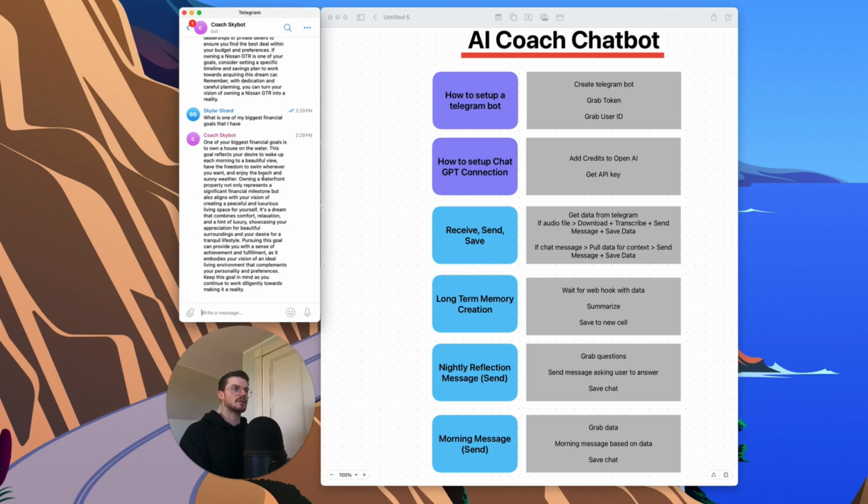This goal reflects your desire to wake up each morning to a beautiful view, have the freedom to swim whenever you want, enjoy the beach and sunny weather. This is completely true, and those are the reasons why I put down why I want the goal. I could ask it, what can I do to try and get this goal sooner? And it'll give me a response.